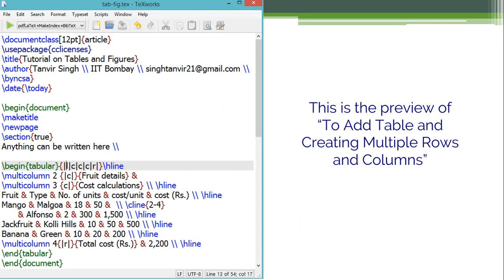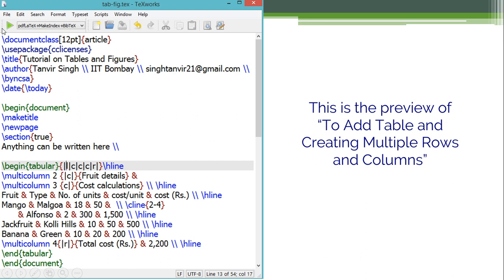And then this is an example of a more complex situation, where we have a number of things to write in the table. LCCCR means the first column is left aligned, the next ones are center aligned, and the last is right aligned. Here we have used \hline to create a horizontal line, and all the content separated by an ampersand will go into another column. You can type this exactly in your software and compile.